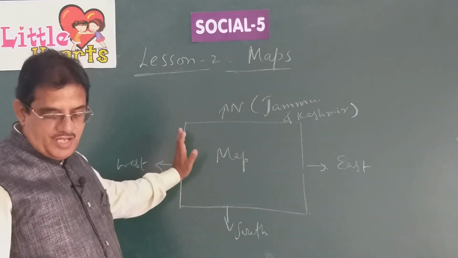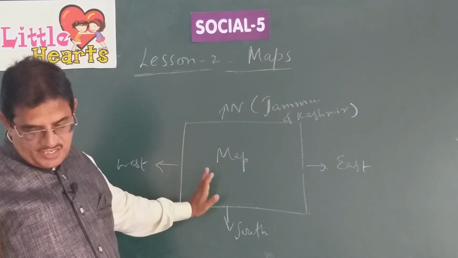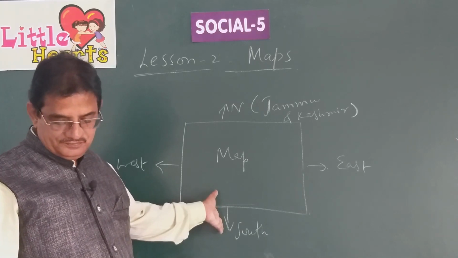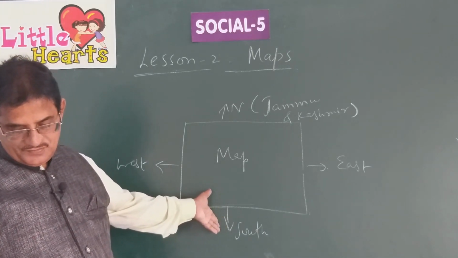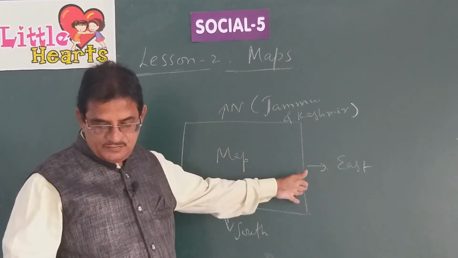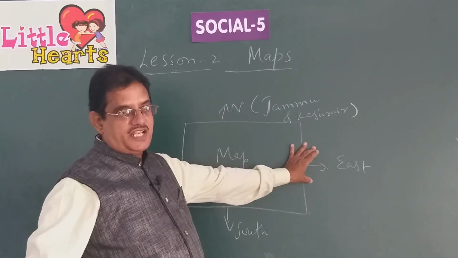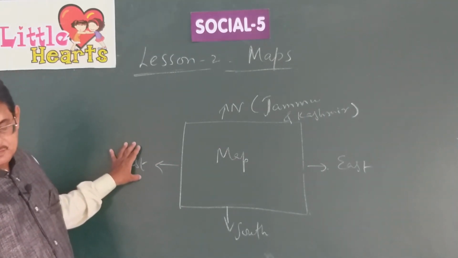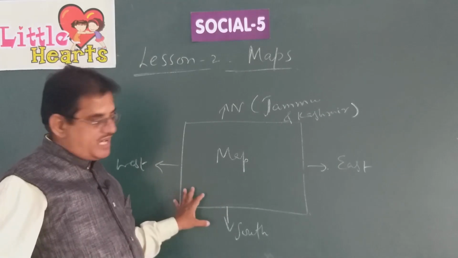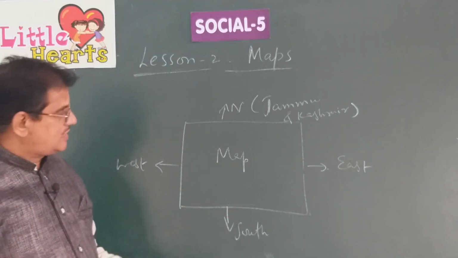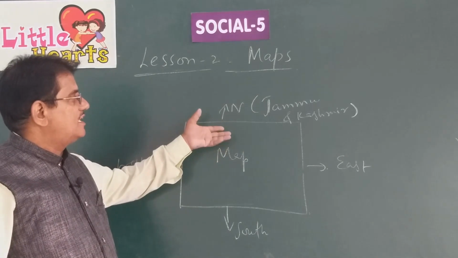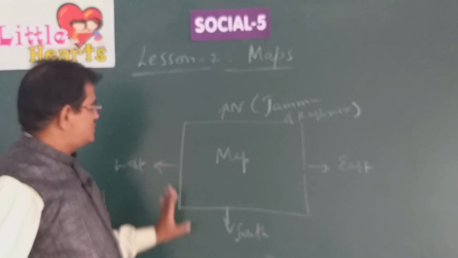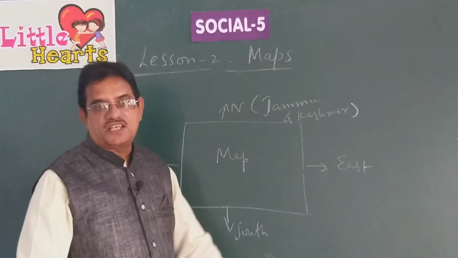Tamil Nadu, Andhra Pradesh, Telangana, Karnataka, Kerala are located in the southern direction here. West Bengal, Assam are located in the eastern side. Gujarat and Maharashtra are the major states located on the western side of India. Okay? All the places are not exactly located in the north or in the south. Some of them are located together in a corner like northeast, northwest, southwest, southeast.